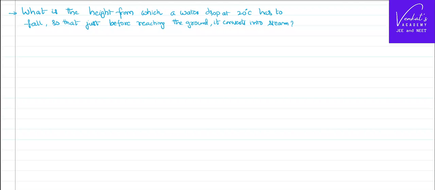The problem is like this. What is the height from which a water drop at 20 degrees centigrade has to fall so that just before striking the ground it converts into steam? Let's try to understand what's the meaning of that.